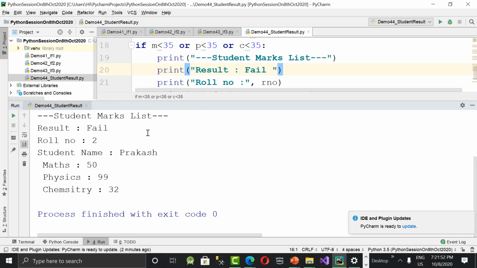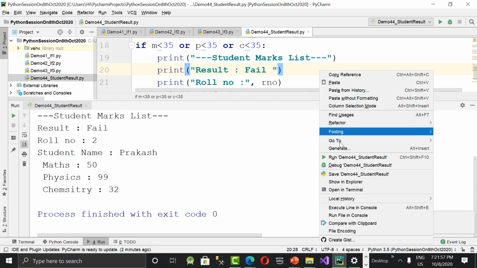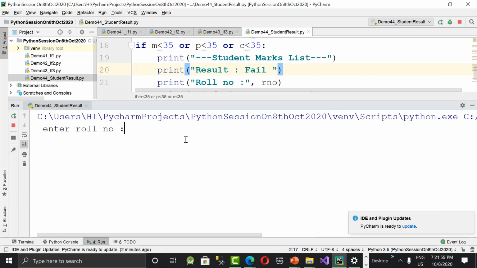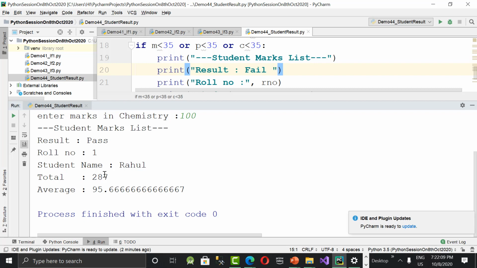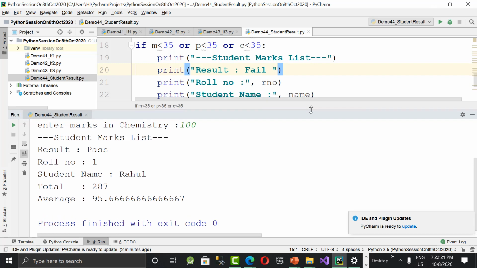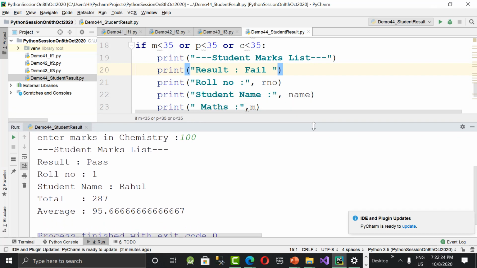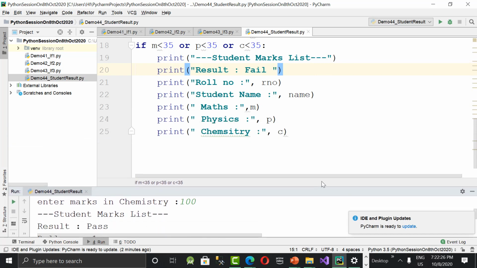Let's run it again and we'll give greater than or equal to 35 in all the three subjects. Roll number 1, I said Rahul. Then I'm giving 88, 99 and 100. See the output now? Roll number 1, Rahul, and 287 and average. Of course, we can print marks also. Marks in three subjects as well. Okay? Yeah. In this way, we can use this student mark list program. Inside that, I have used two conditions: AND condition and OR condition.